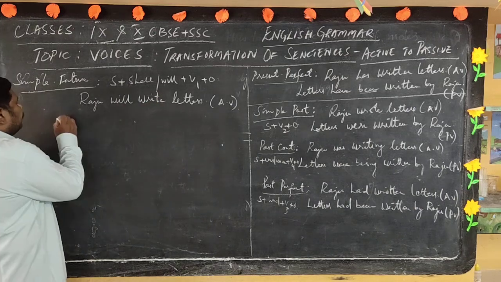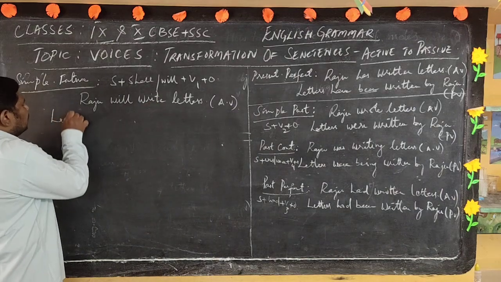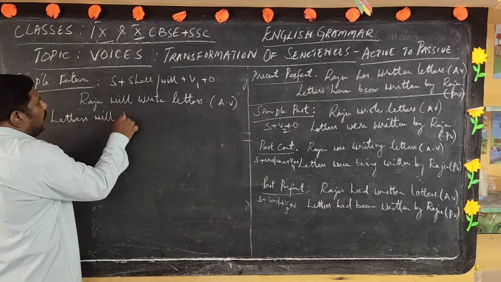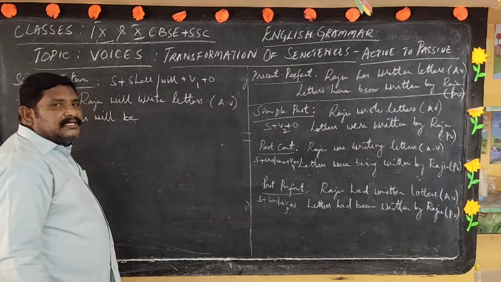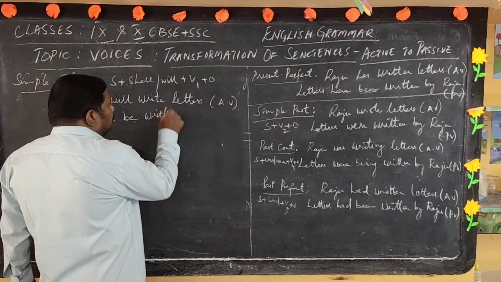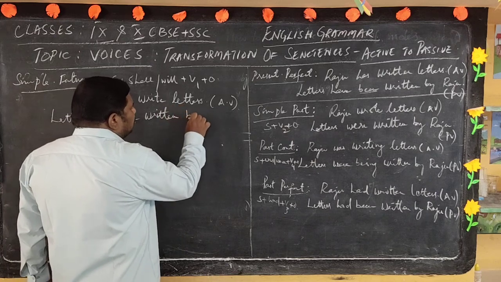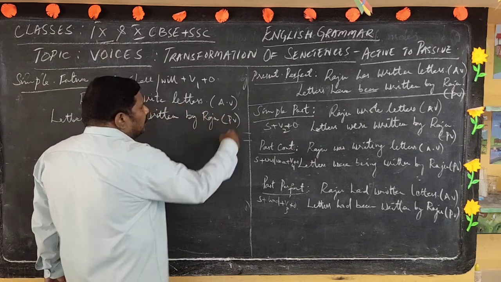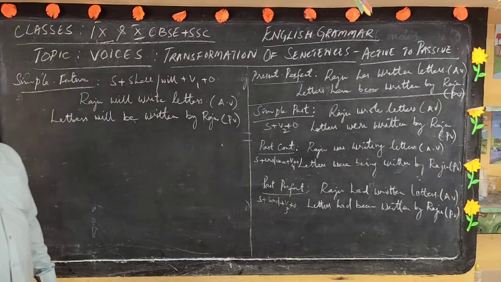If I have to make this passive: letters will be written by Raju, which is passive.